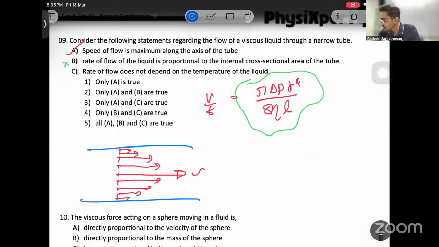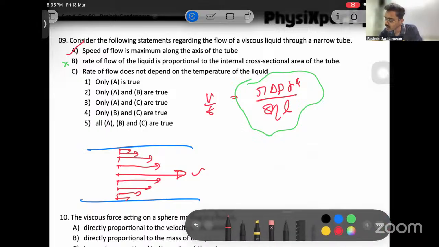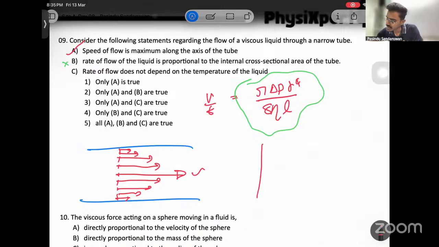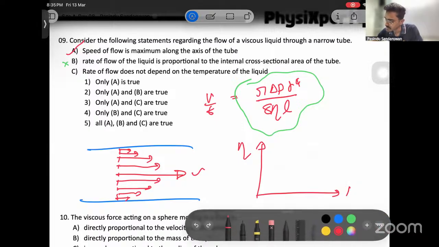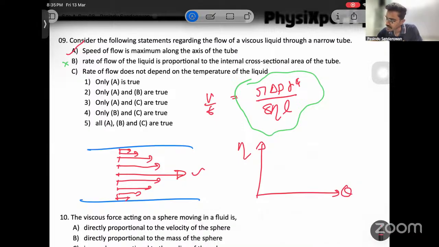And C, rate of flow does not depend on the temperature of the liquid. Wrong, because eta changes with temperature like this, as we got in the class. When eta changes, V over T changes according to the equation. So this is also wrong. So only A is true.